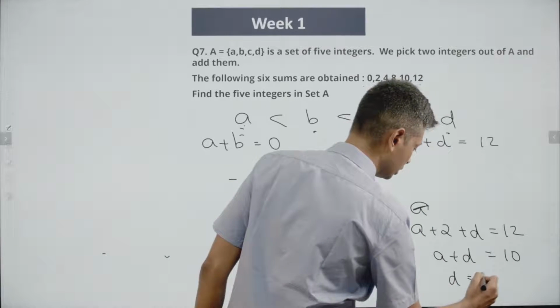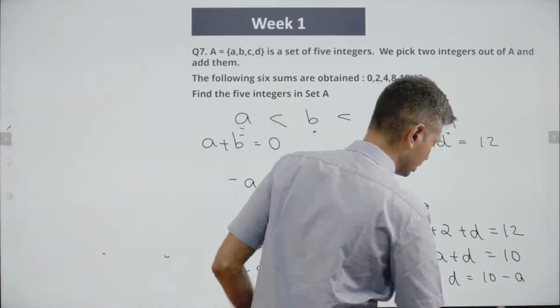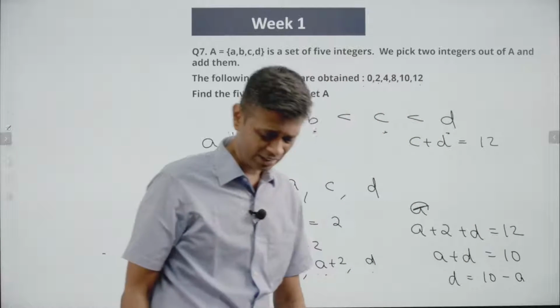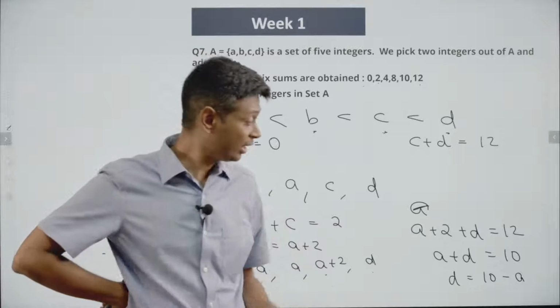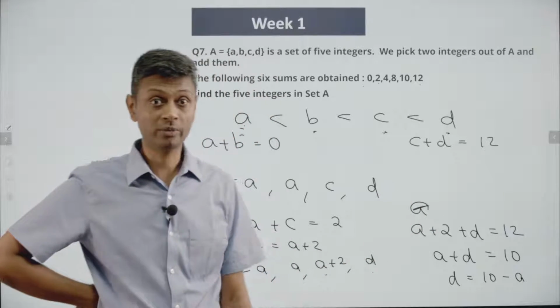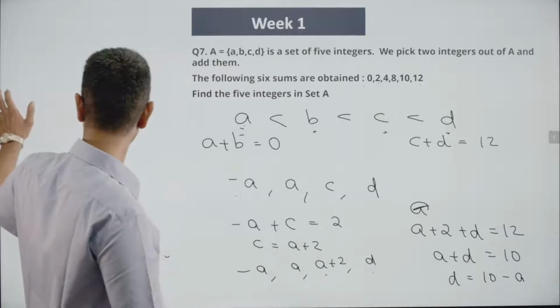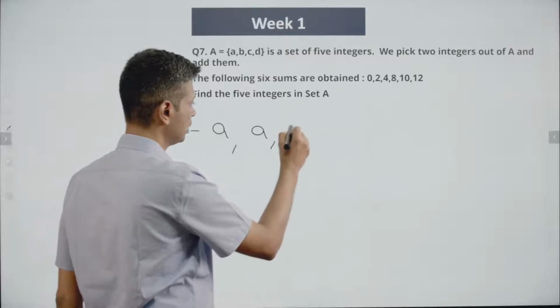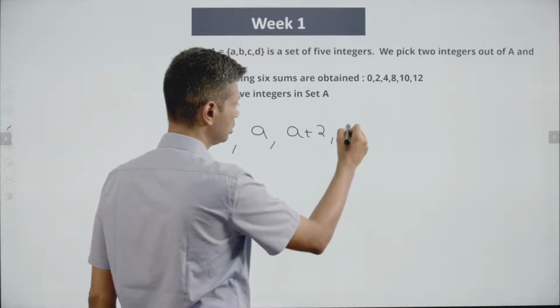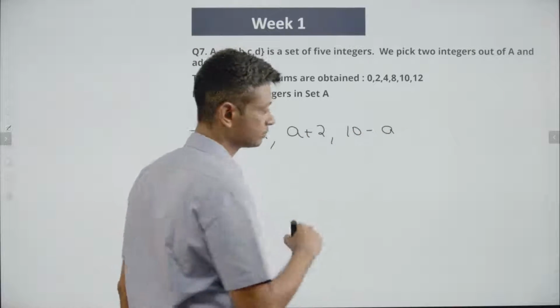Or D is 10 minus A. Take this A that side. Why have I done that? Because I like A. I have written B and C in terms of A. I want to write D also in terms of A. Now I have got something going. So my numbers now are minus A, A, A plus 2, 10 minus A.